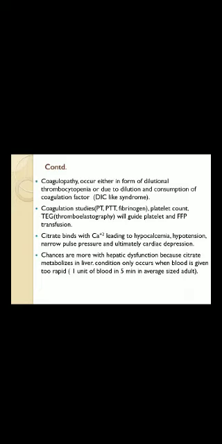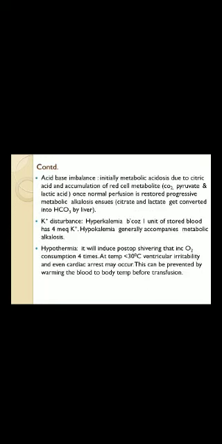Chances are higher with hepatic dysfunction because citrate is metabolized in the liver. The condition only occurs when blood is given too rapidly, like 1 unit of blood in 5 minutes in an average size adult. Acid-base imbalance: initially metabolic acidosis due to citric acid and accumulation of red cell metabolites like CO2, pyruvate and lactic acid. Once normal perfusion is restored, progressive metabolic alkalosis ensues, as citrate and lactate get converted into bicarbonate. So initially acidosis, later alkalosis occurs.